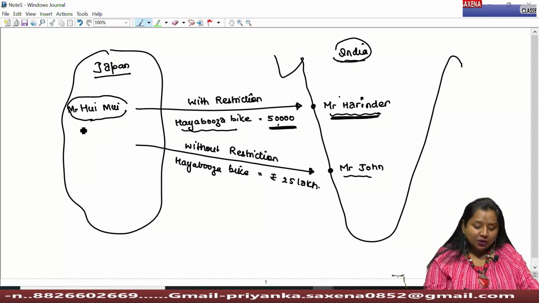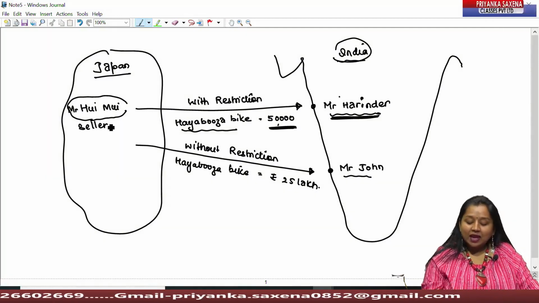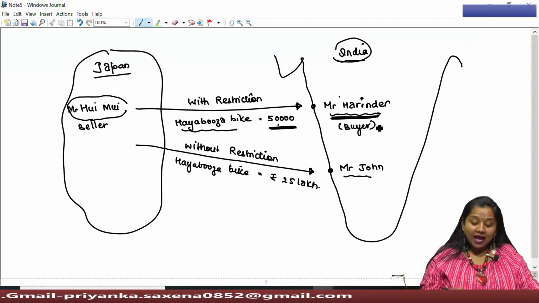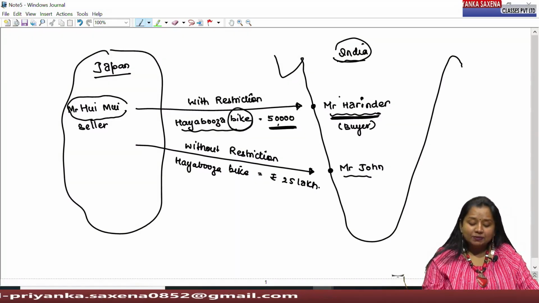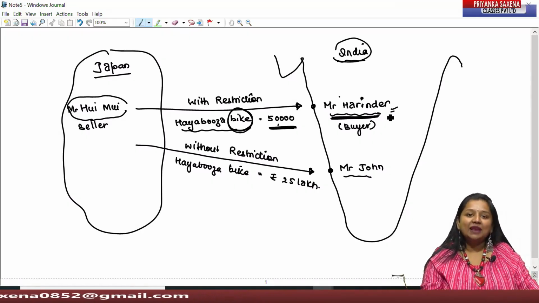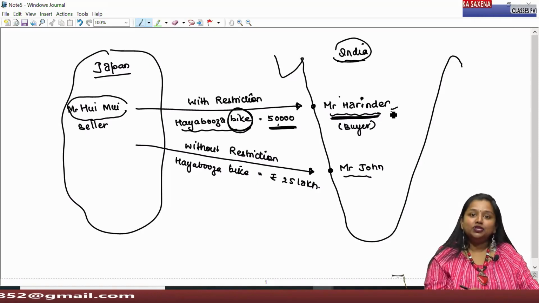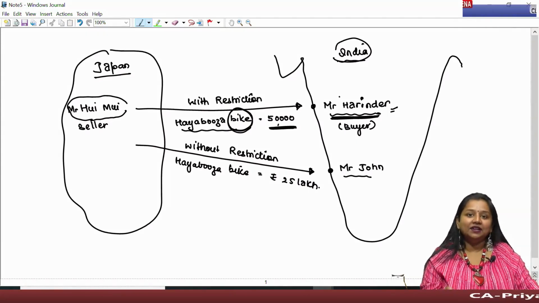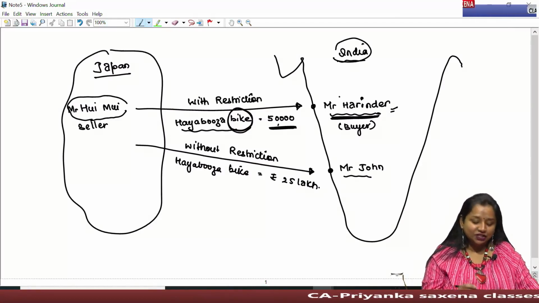However, Mr. Huimui, that is the seller, imposes a restriction on the buyer, that once the bike has been supplied to Mr. Harinder, then Mr. Harinder shall be liable to inform Mr. Huimui about the person he makes sit behind his back. That means whenever and wherever Mr. Harinder uses this bike for any purpose, he shall be liable to inform the seller about such usage.